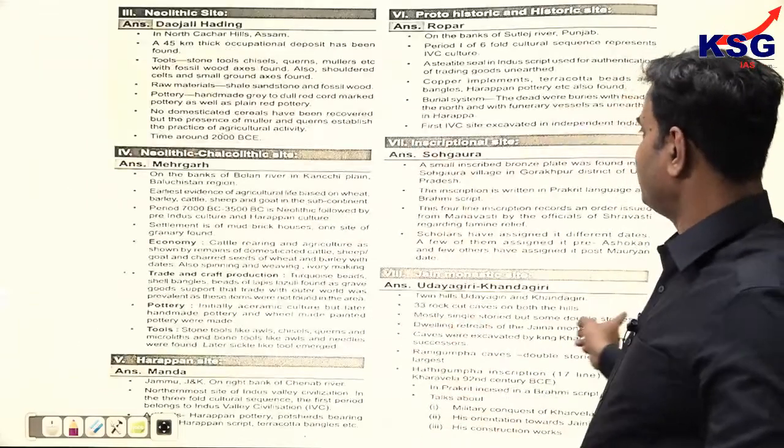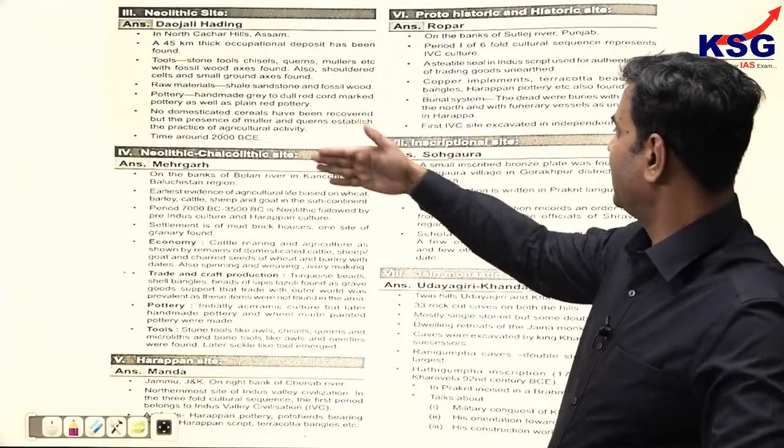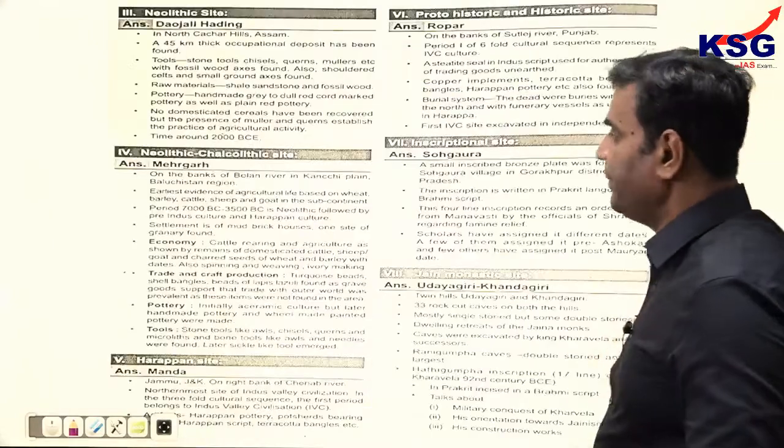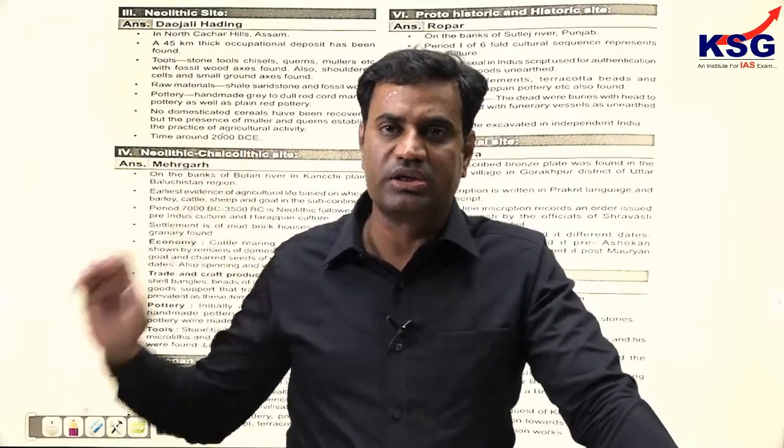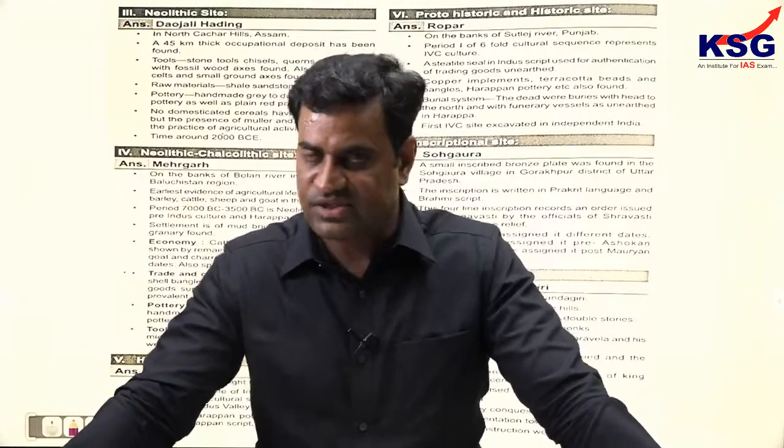Clear? So all the sites, information, 30 to 40 words, Mehrgarh, Daojali Hading, Ropar, Sogora, we have given all those sites. Clear? So the meaning point is that for 50 marks, that is question number 1, which is mathematical in nature, obviously will help you to score very high in history optional. And with me, because I have done the work on this map work, you will be able to understand the nuances, how to go about it, how to prepare map entries, how to write descriptive notes, how to draw the grid, how to identify the sites. Clear? This is one area on which I have really worked, and I really want to support the students on this front.